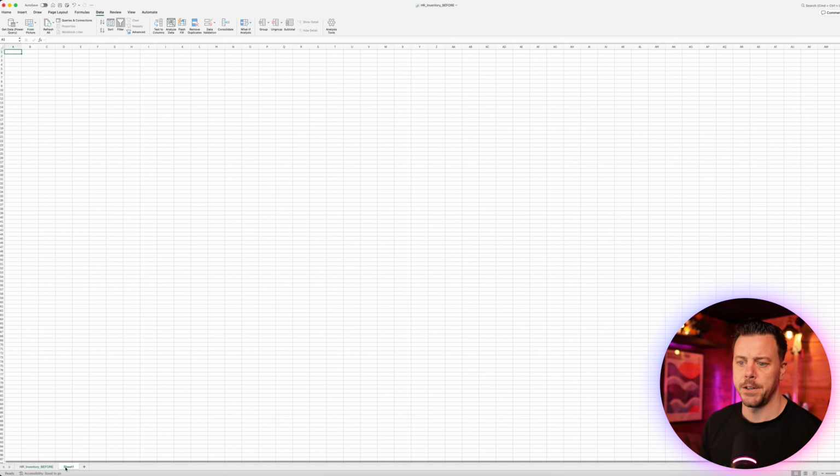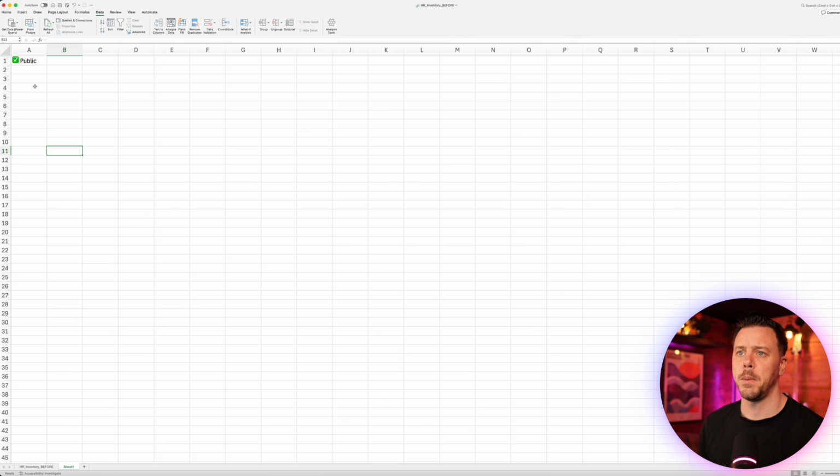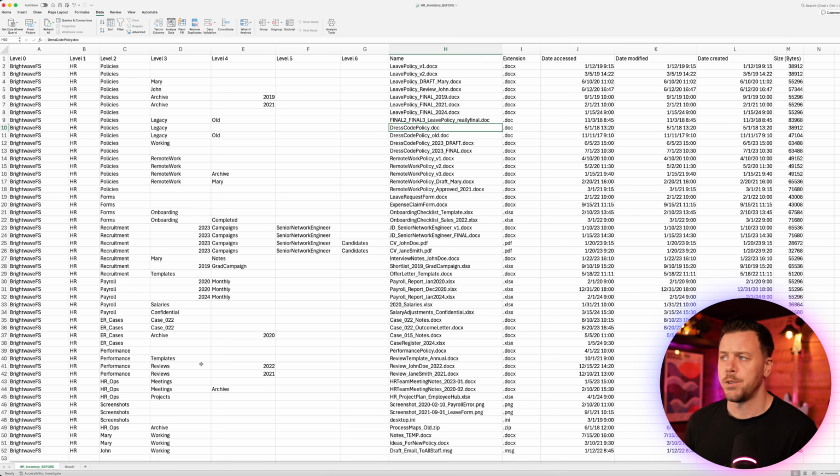And then we'll add in another tab here, and this is going to be the actions or the decisions that we put in against our content. So we'll have our first one as public, we'll have private, we've got archive, and also finally delete. So these are going to be the choices that we'll have against the content. We just put them here, and then we can do data validation to have them as options to select.